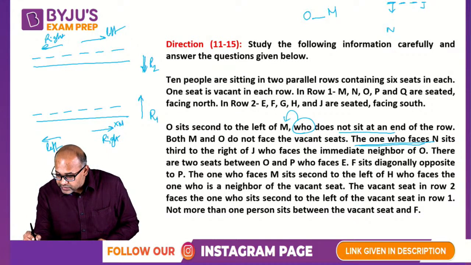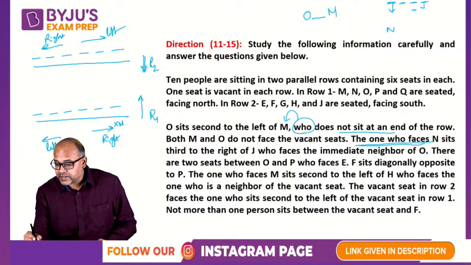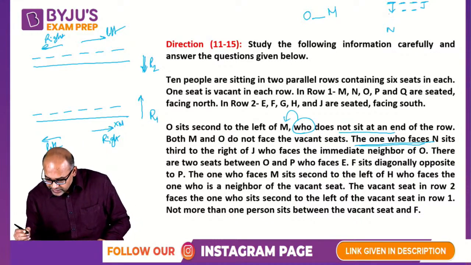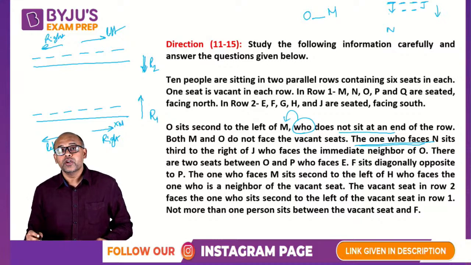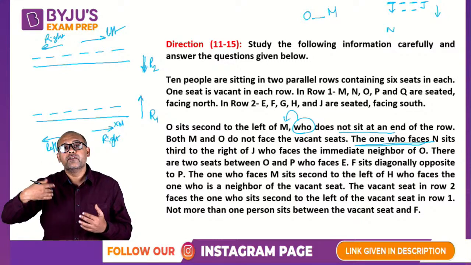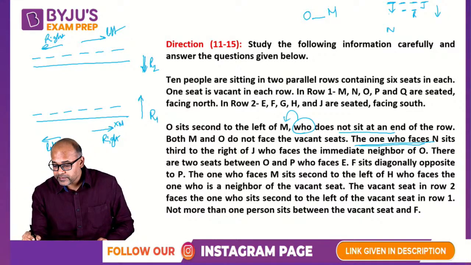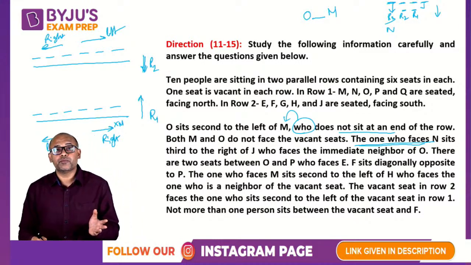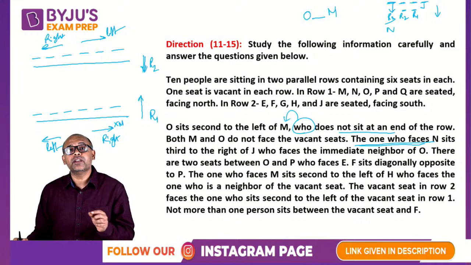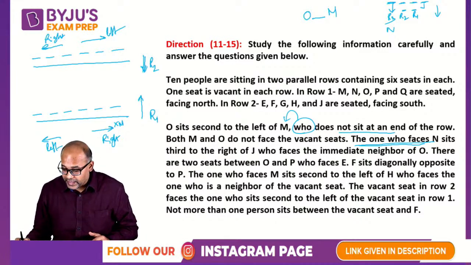So this will be my J. So J is looking downwards, which means first right, second right, third right. So the third right position is occupied by the person who is opposite of N.